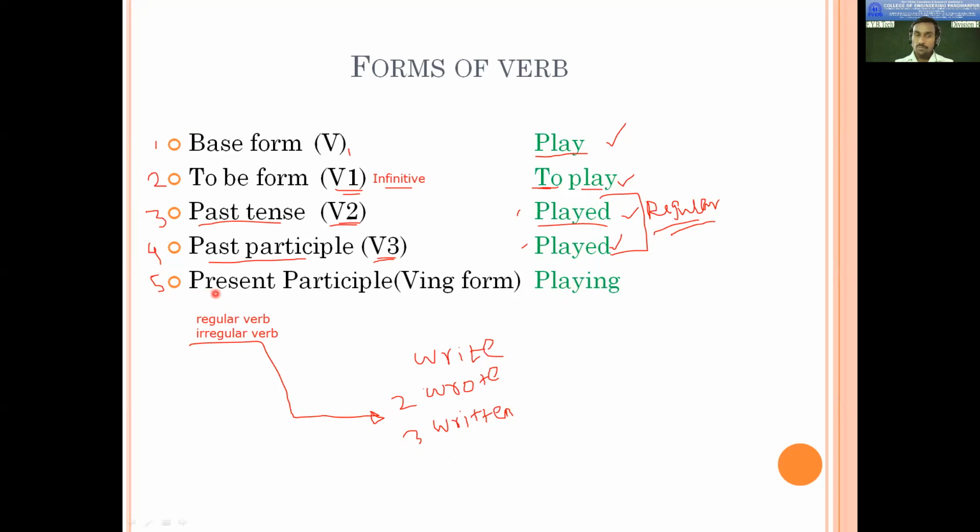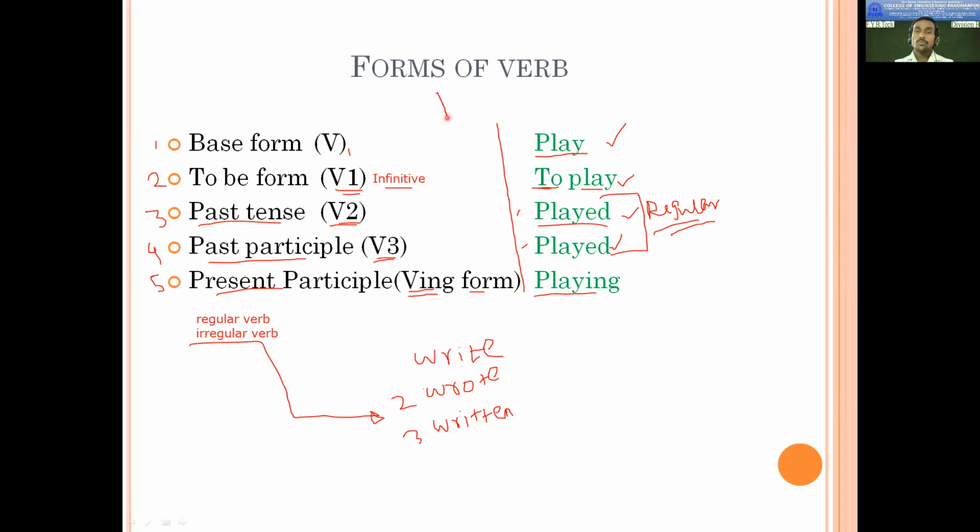And then here we have the last form of verb. That is VING. It is not wing, but it is the VING form of verb. You can also call it present participle, the ing suffix of the verb. For example, playing. So this way you will come to know that anywhere, wherever you see a verb, that verb is going to be in one of these 5 forms. Either it can be base form, it can be to be form, it can be past tense, past participle, or present participle.